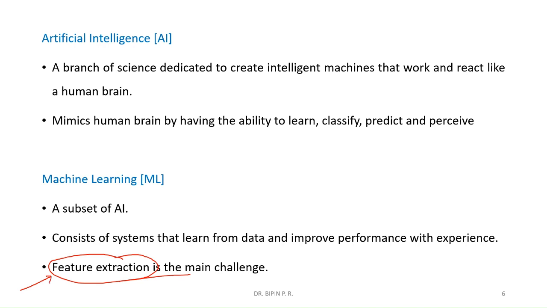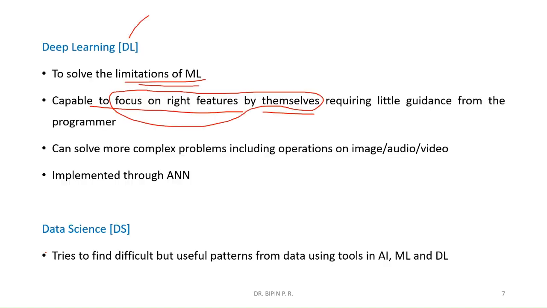That means the user, the programmer, has to give an input which is the right feature. But this is not the case in deep learning. Here the algorithm itself will find the right features, requiring little guidance from the programmer. There is no requirement for the programmer to give the feature in deep learning.